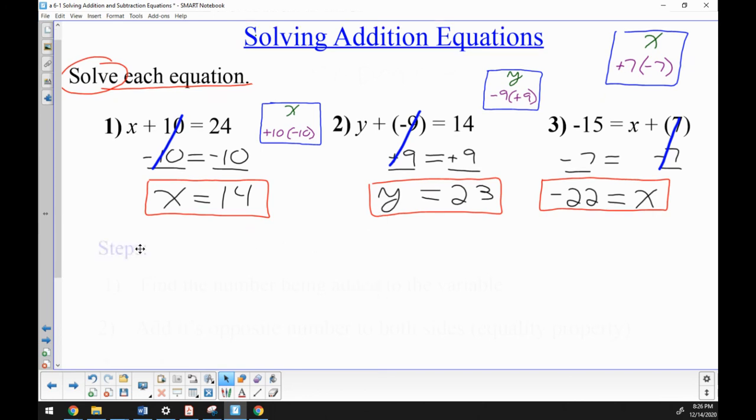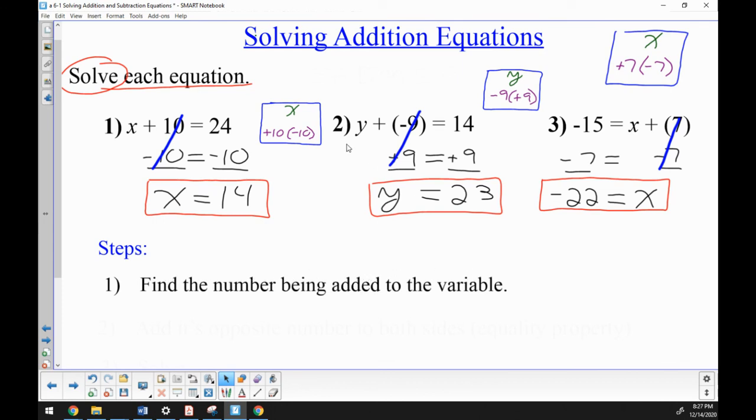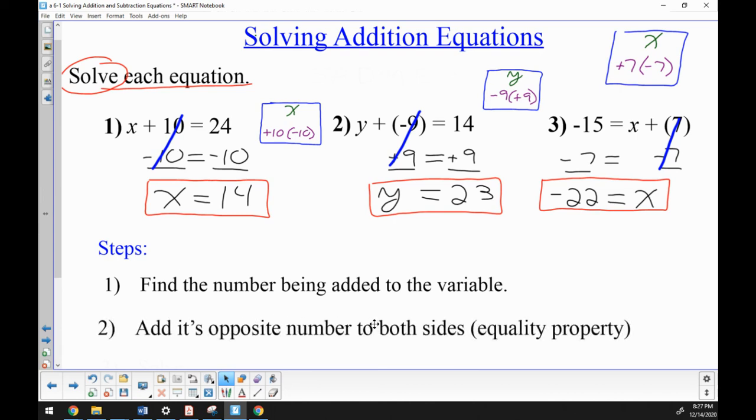So when doing these problems, please remember the steps we followed. Step 1, find the number that is being added to the variable. In this case, it was 10. In this case, it was negative 9. In this case, it was 7. Step 2, add its opposite number to both sides. The opposite number for 10 was negative 10, for negative 9 was positive 9, and for positive 7 was negative 7.